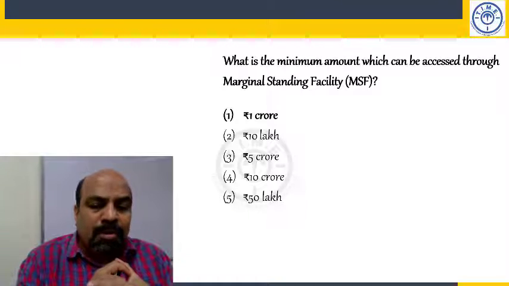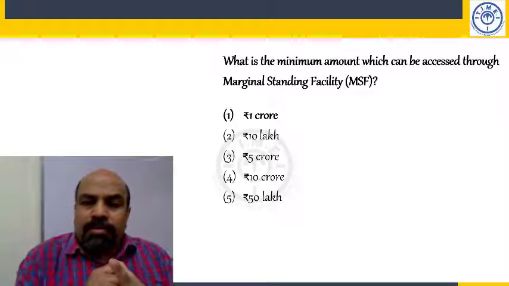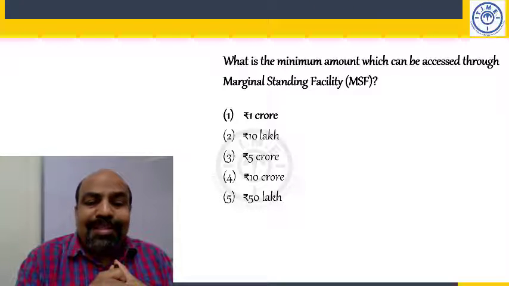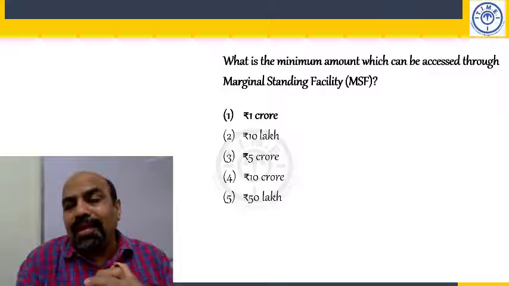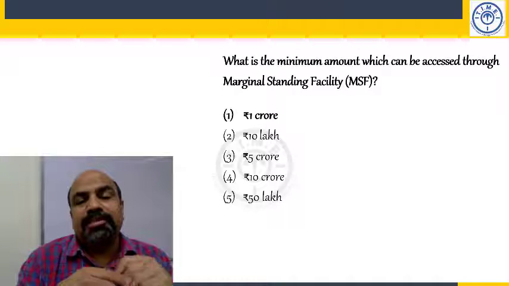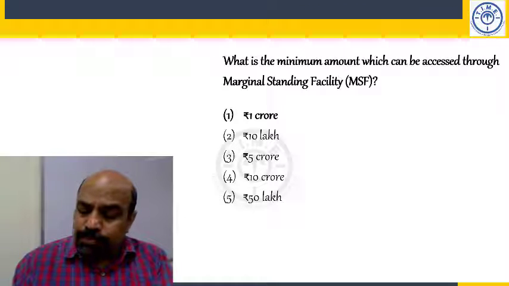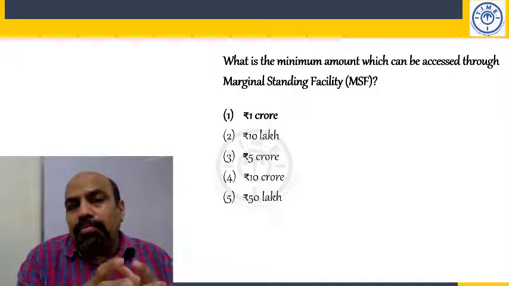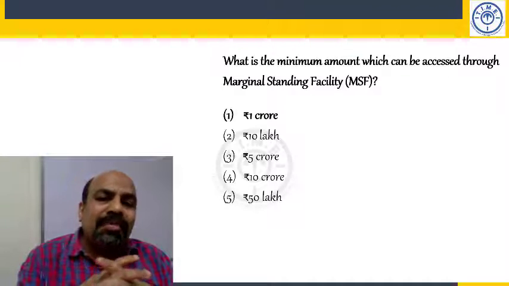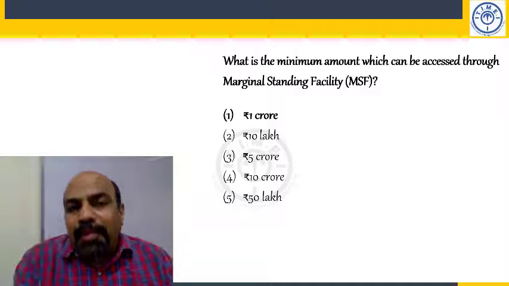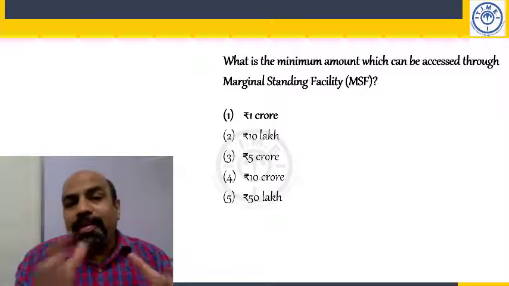Next, maximum amount: 1% of net demand and time liabilities. So a bank can borrow a maximum of 1% of their net demand and time liabilities. Now, what are liabilities? Liabilities for a bank are deposits. Our deposits become liabilities for a bank. So what are demand and time liabilities?